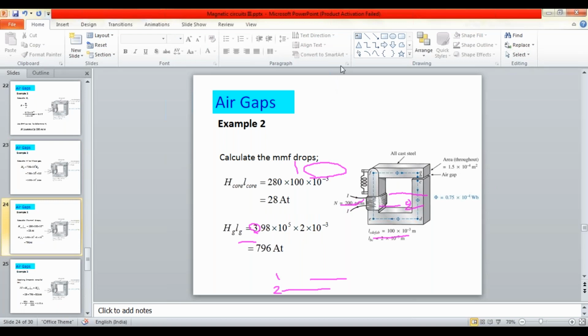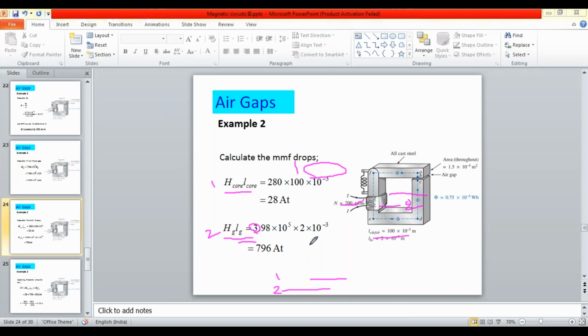Now we need to calculate the MMF for the cast steel material, material number 1, and the MMF for material number 2, that is the air gap.